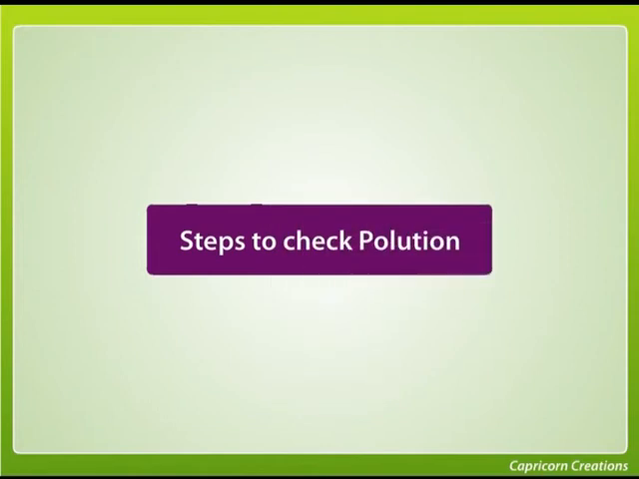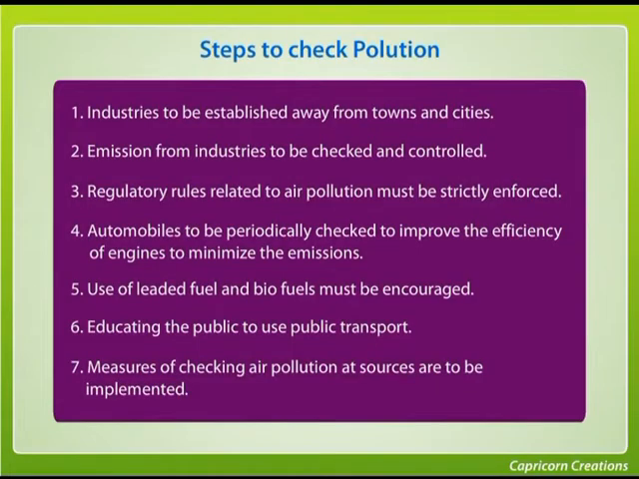These are the precautions that need to be taken to avoid pollution. Number 1. Industries to be established away from towns and cities. Emission from industries to be checked and controlled. Regulatory rules related to air pollution must be strictly enforced.